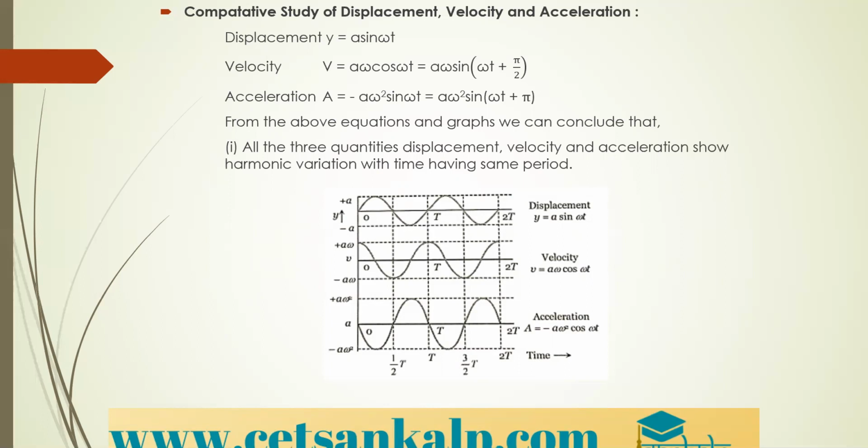Minus sine omega t can be written as sine of omega t plus pi. So there we have minus a omega square sine omega t. Therefore, we will get it as a omega square sine omega t plus pi. So from that, we can have a graph here. You can see the nature of the graph, with time along the x-axis and displacement along the y-axis.